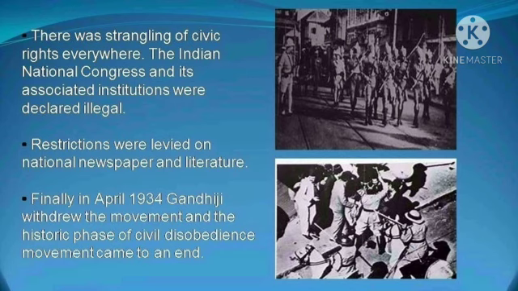So finally, in April 1934, Gandhiji withdrew the movement, that is, he cancelled the movement. So the historic phase of the civil disobedience movement in India, which had started after the non-cooperation movement, came to an end. In April 1934, the civil disobedience movement totally ended. But it gave rise to many more movements ahead where the Indians continued their struggle for independence.